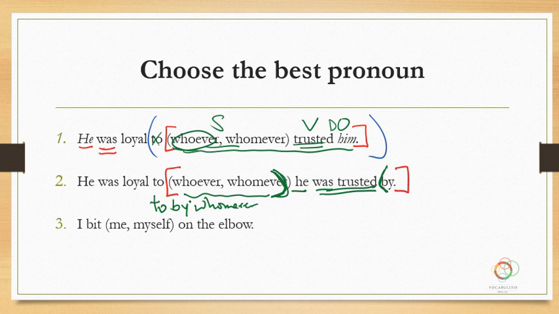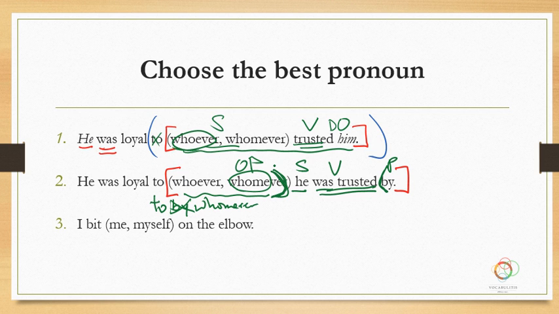And so we will leave the by in the back too. Whomever he was trusted by is what we choose because we have the subject here, we have the verb here, we have a prepositional phrase, and we need the object of the preposition, not the object of the sentence. But either way, we still need to choose whomever, okay, not whoever.